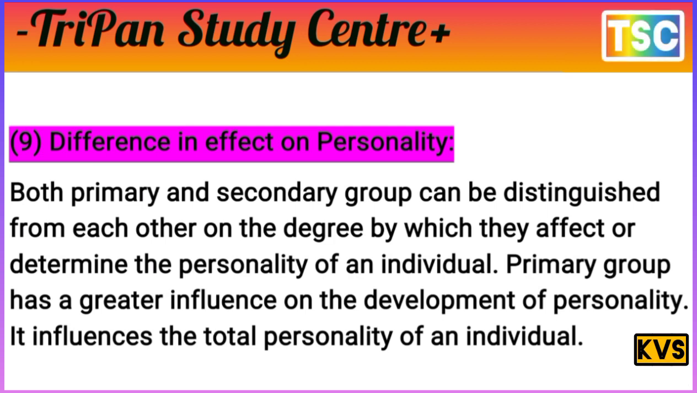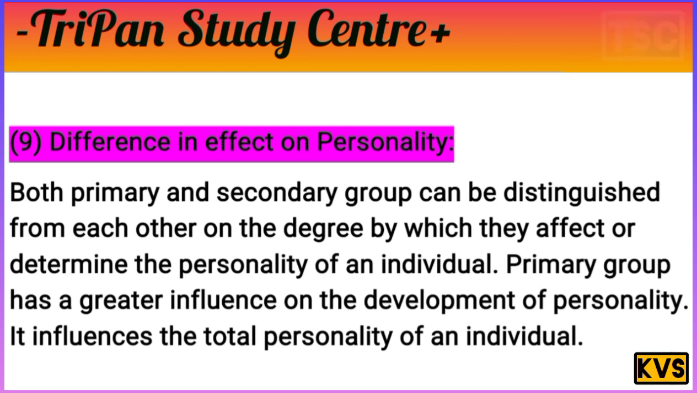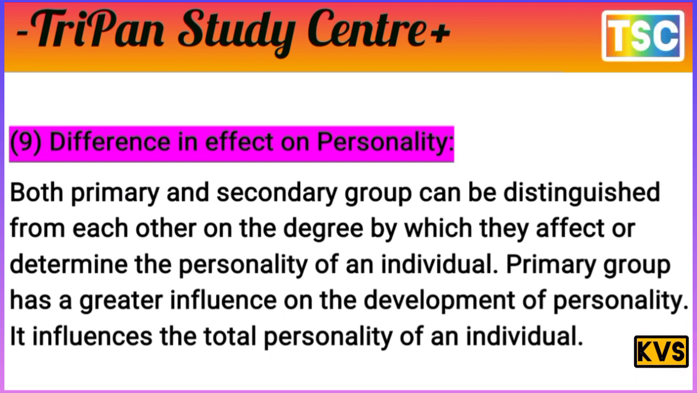The next difference is in the effect on personality. Both primary and secondary groups can be distinguished from each other by the degree to which their effects determine the personality of the individual. A primary group has a greater influence on the development of personality. It influences the total personality of the individual.